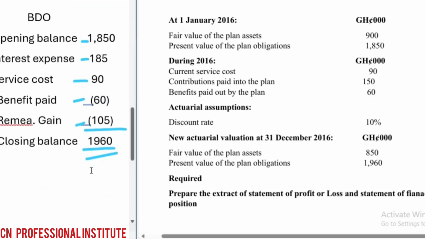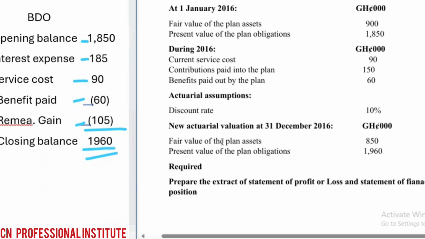So let's end here, or let's pause here. We are going to continue. We have so many things to do. We'll continue with the component, and then we'll solve questions involving both the individual and the net. Okay, and then when we are done, we look at asset selling. So we have a lot to do. So let's end here, and then I'll see you in part 3 of IAS 19 employee benefits.